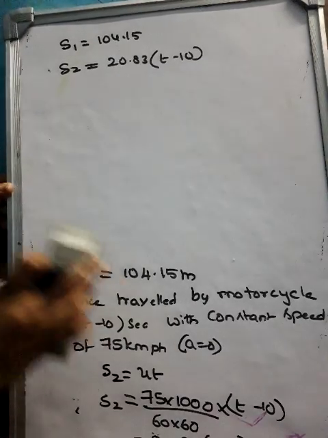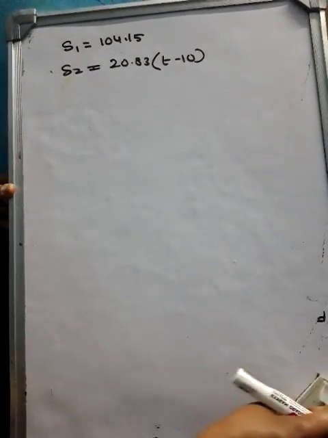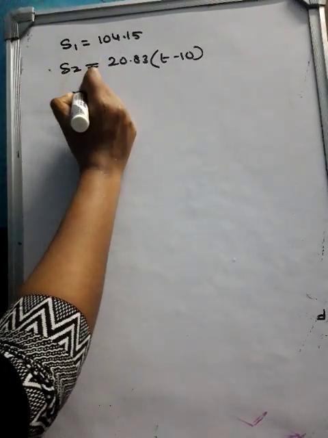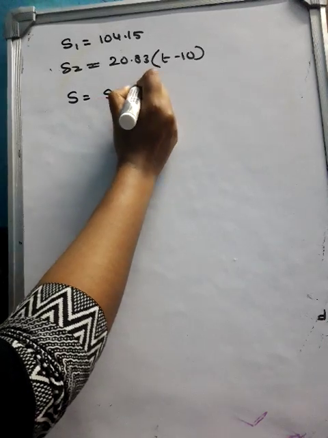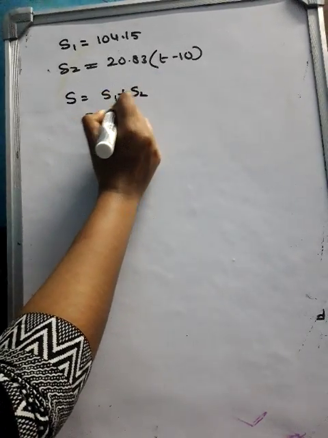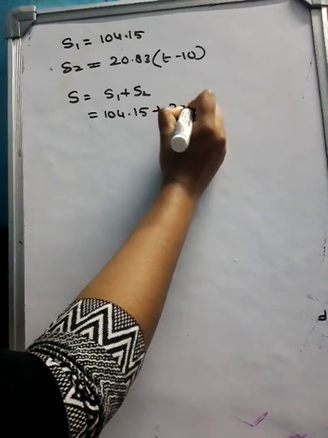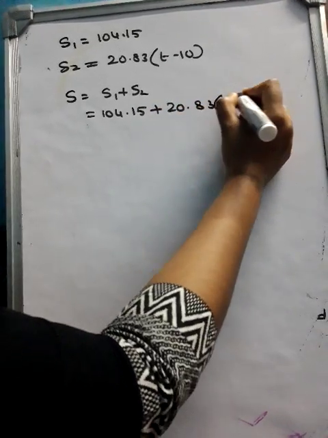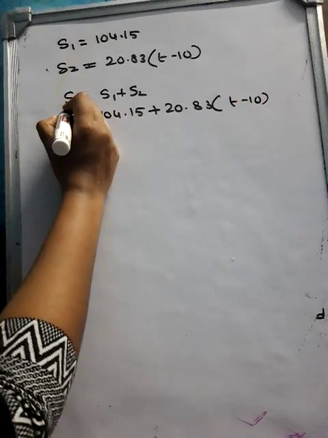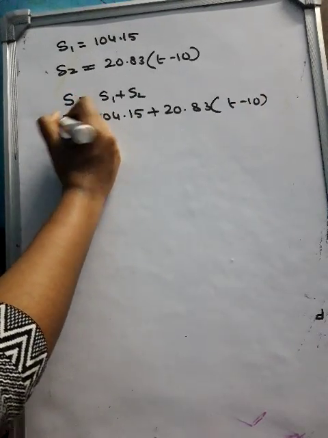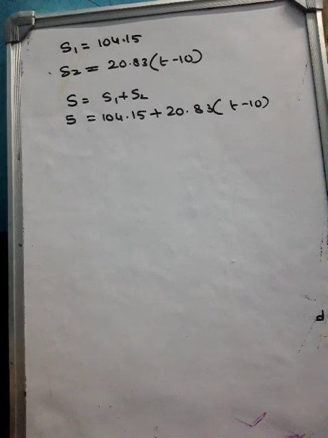Okay, so these two equations will keep. Now what you can do is, first calculate the total distance. S is equal to S1 plus S2, that would be equal to 104.15 plus 20.83 into T minus 10. So this will be the total distance.